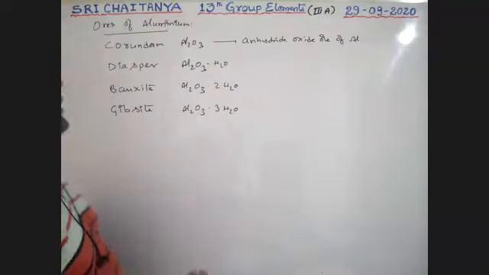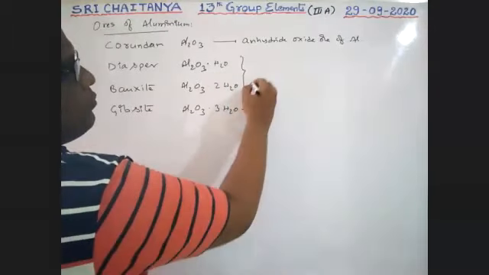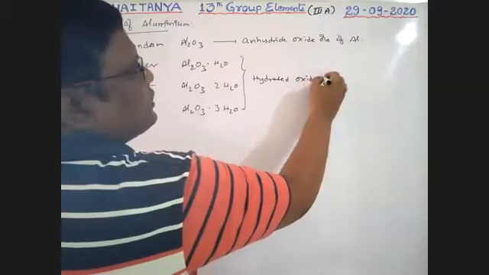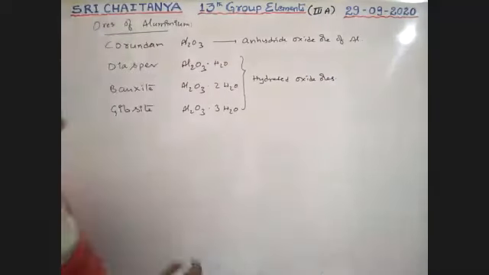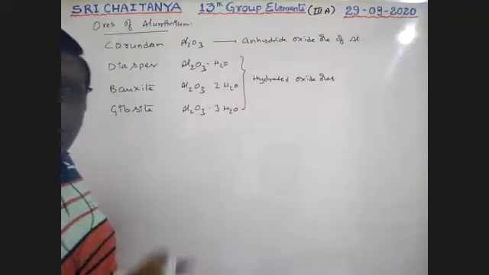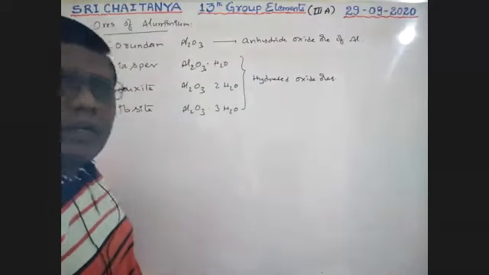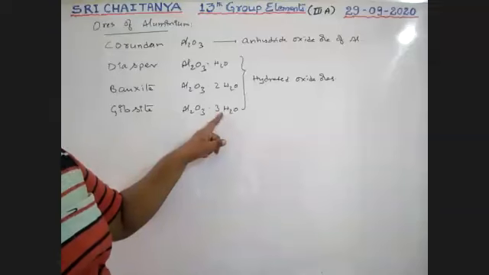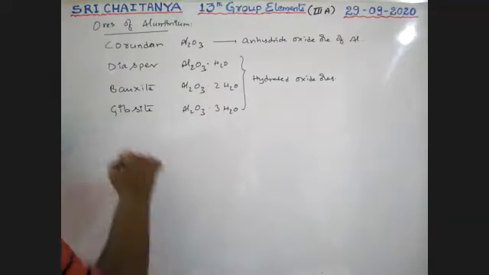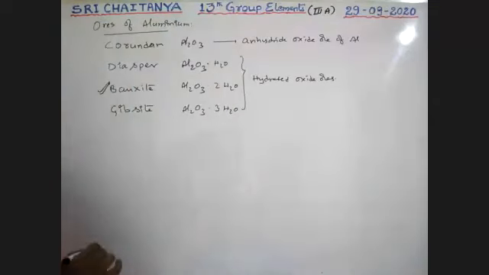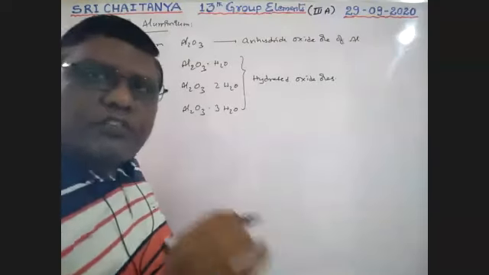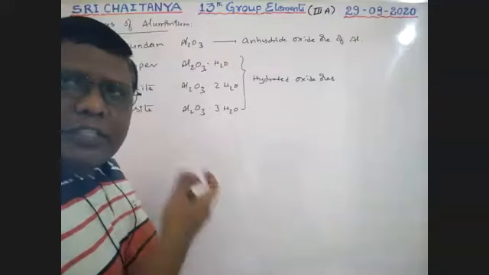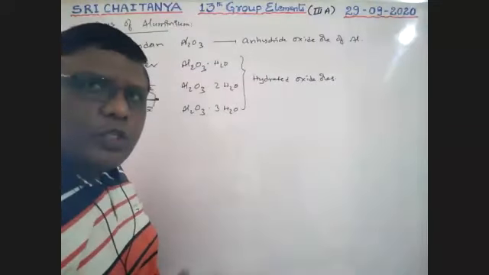Next, these are all hydrated oxide ores of aluminum. All these contain water: Al2O3 monohydrate, dihydrate, trihydrate. Among all these, the chief ore of aluminum is bauxite. From that, we can extract aluminum, boys. This bauxite is frequently available in our Telugu states also.